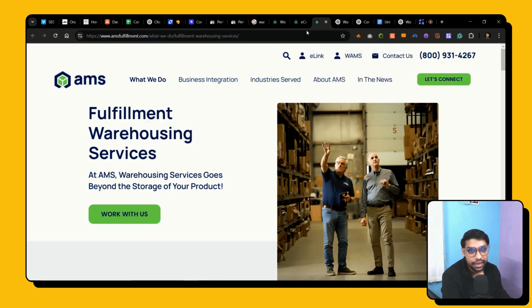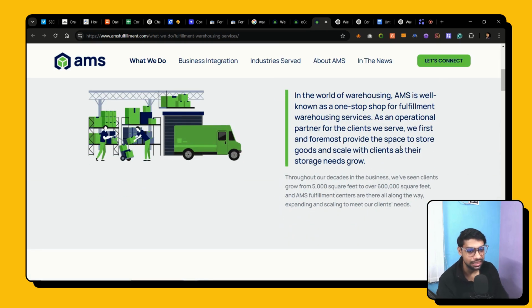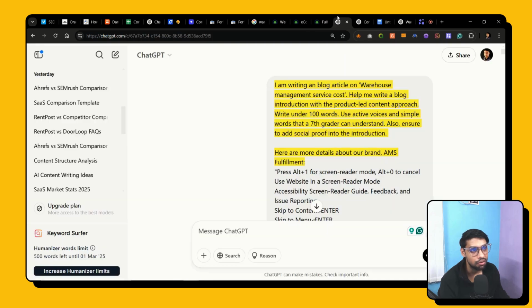The second thing that I did was find a dedicated page for the warehousing service. I also copied the entire content so that ChatGPT can get the context of how they provide the service, what exactly they provide. So ChatGPT will know every detail about the brand. Now let's go to ChatGPT, and I've used this prompt.